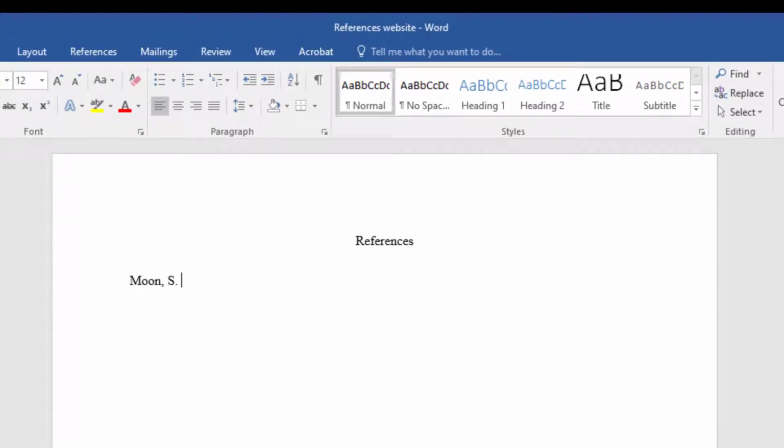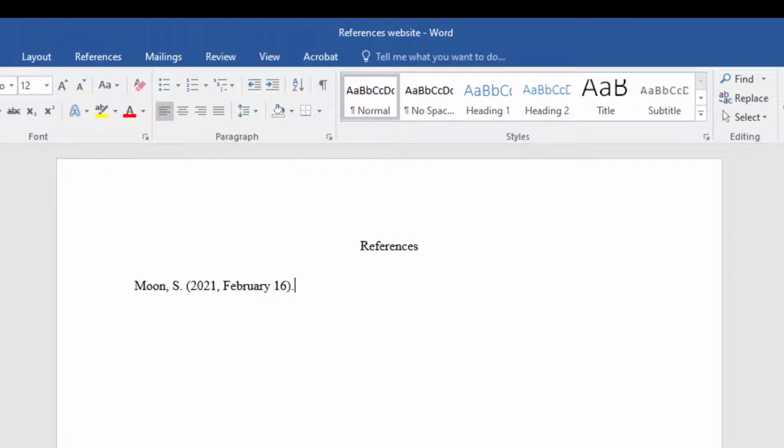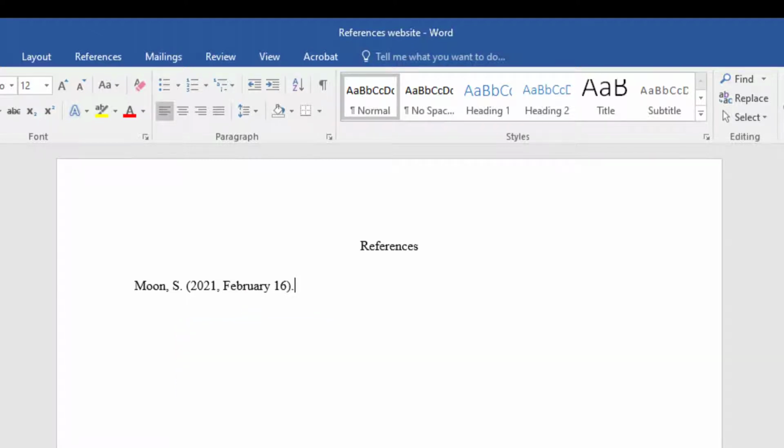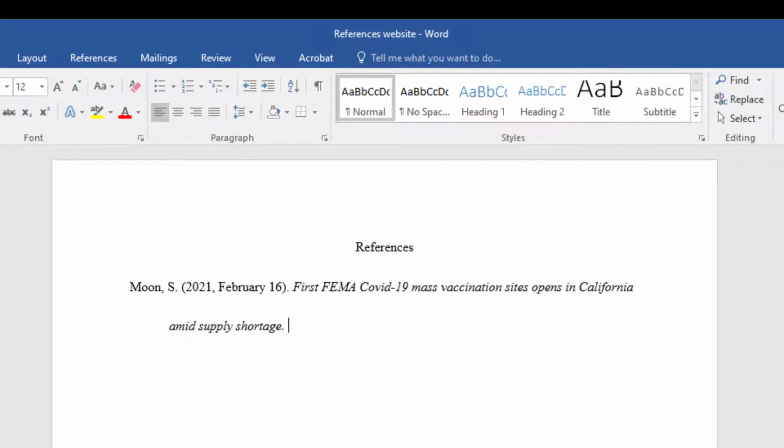The author in this case is Sarah Moon. We list our author's last name first with their first initials. So our citation starts Moon, comma, space, S, period, space. The next element of the citation is the date of publication. For news articles that publish on a daily basis, we will include the month and the day. Note that you should not abbreviate the month. The date of publication for this article is February 16th, 2021. So this will be in our citation as parentheses 2021, comma, space February, space 16, parentheses, period.